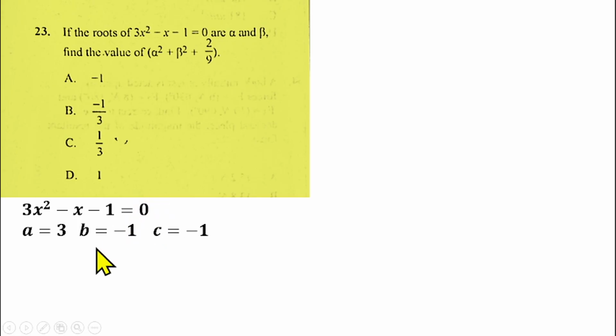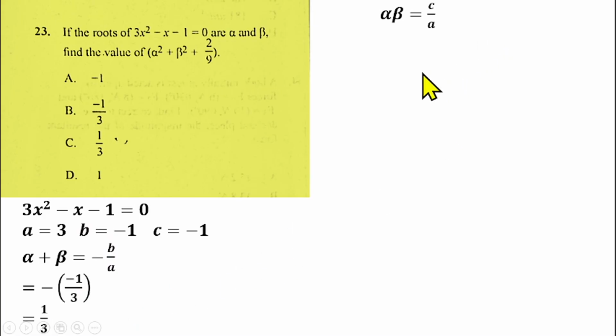So we will need the sum of the roots, which is alpha plus beta. That will give us minus b over a. If you substitute, you'll have minus into bracket minus 1 over 3, and that gives us 1 over 3. And the product of the roots, which is alpha beta, will be c over a, and that should give us minus 1 over 3 as well. So from there, we have to evaluate this.